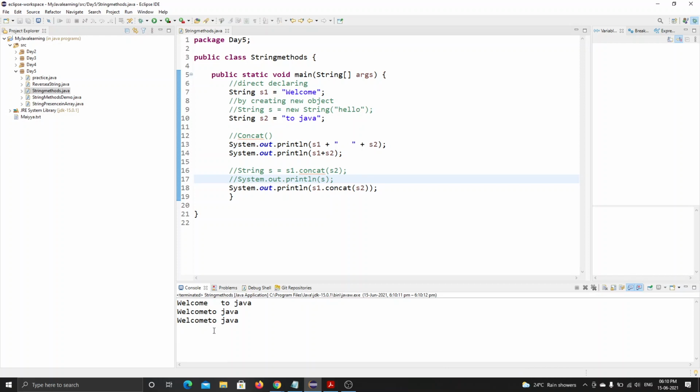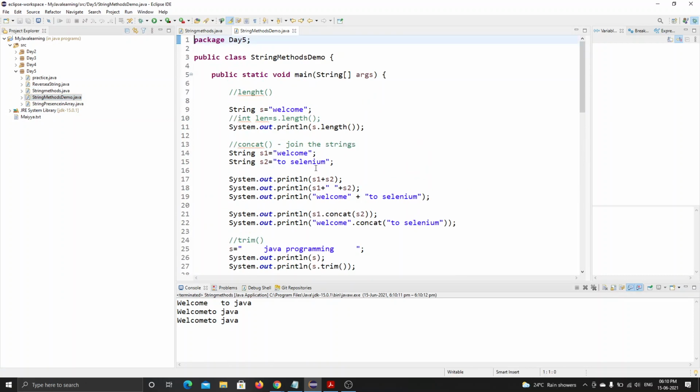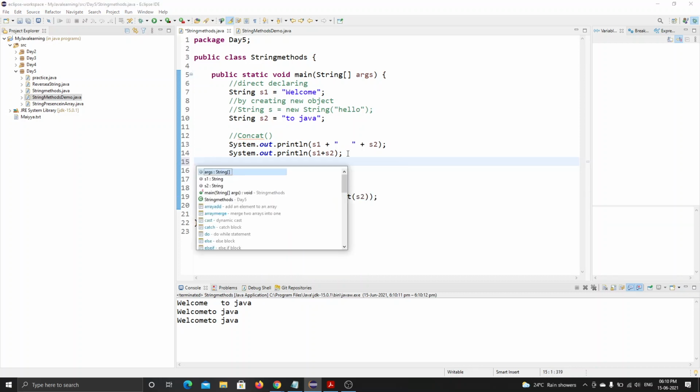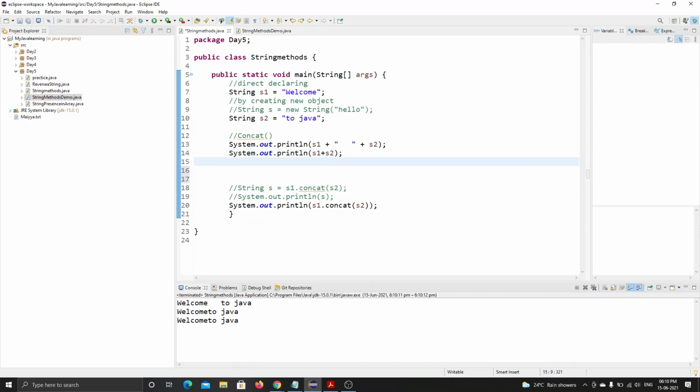But it doesn't give any space in between. Another method is that in System.out.println we can directly include those statements, "welcome" plus "Java".